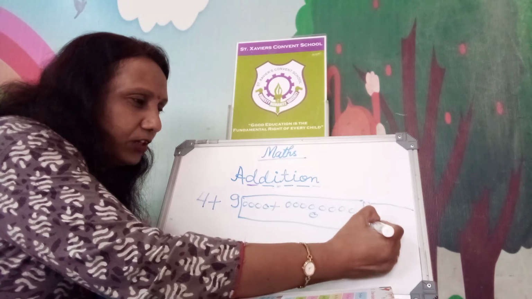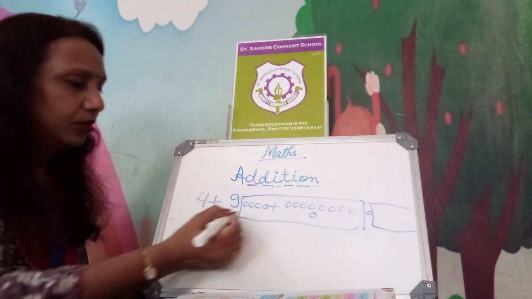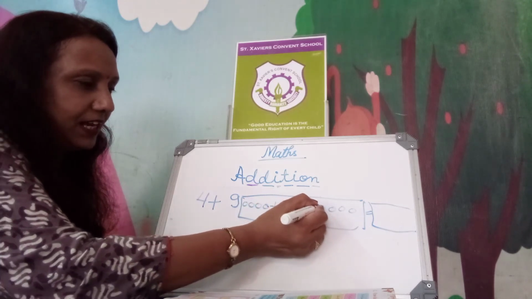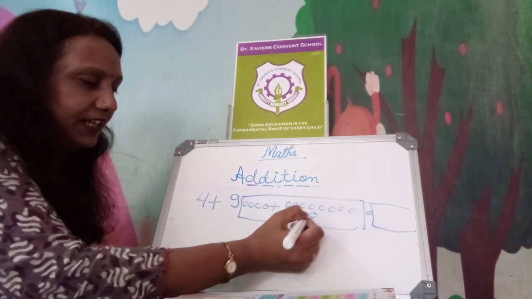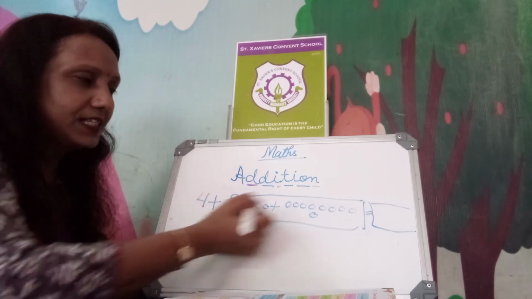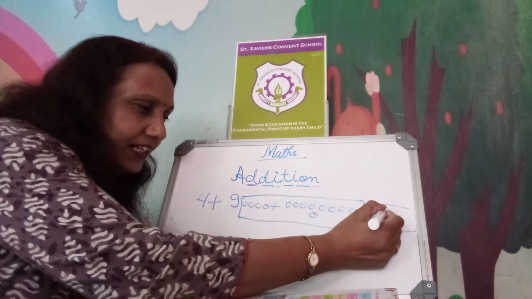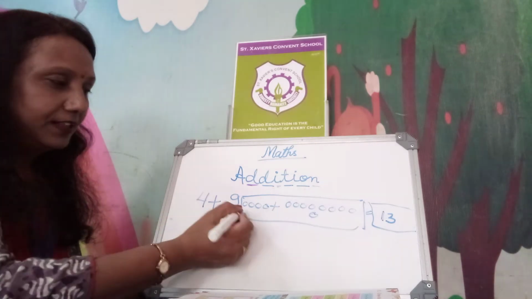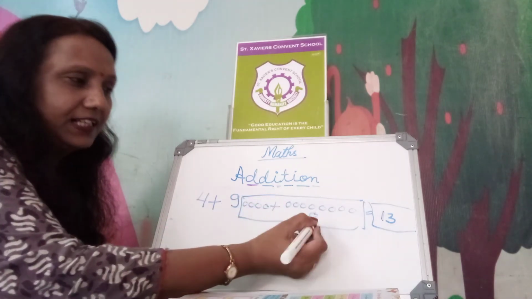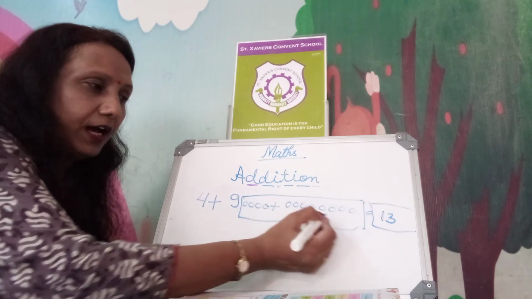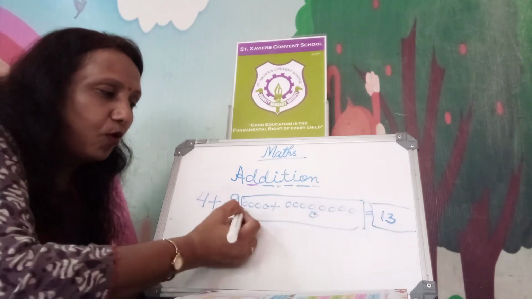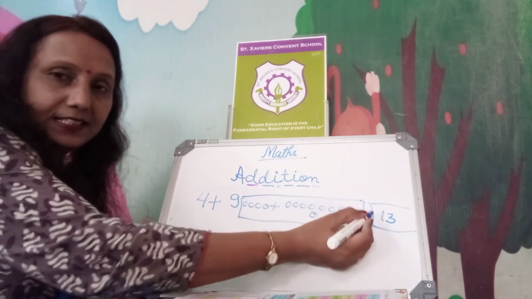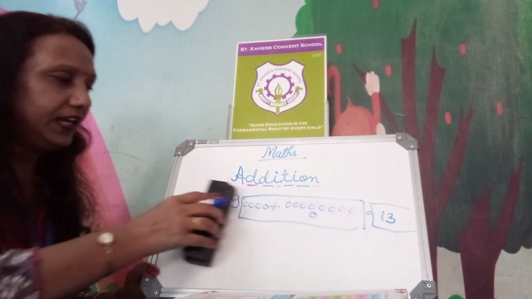Count and tell all together. 1, 2, 3, 4, 5, 6, 7, 8, 9, 10, 11, 12, 13. So the addition of 4 plus 9 is 13. This way you can make circles and color also, and the answer will come when you count all together. So 4 and 9 is 13. Okay?